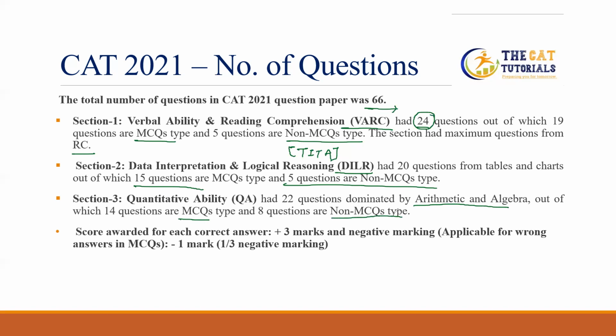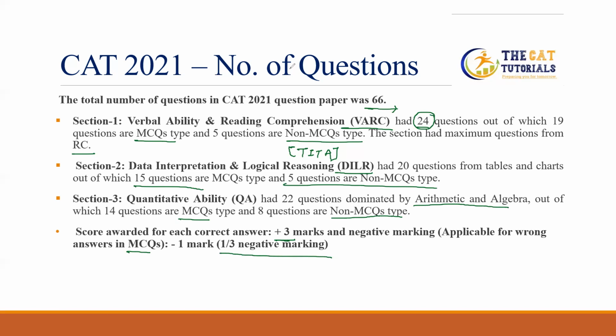As for the score, each student gets +3 marks for each correct answer, and there is negative marking of -1 for a wrong MCQ answer, which is one third of the marks. So these are the details of the number of questions.